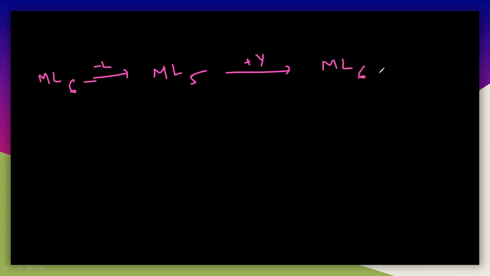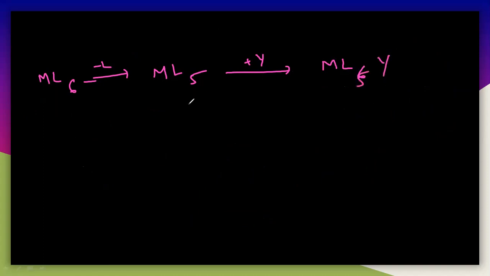Once again, very simply: ML6 first must dissociate and then it will react with Y. First the leaving group is eliminated to form a 5 coordinated intermediate, and then the incoming ligand associates with the 5 coordinated complex, and finally it forms ML5Y.